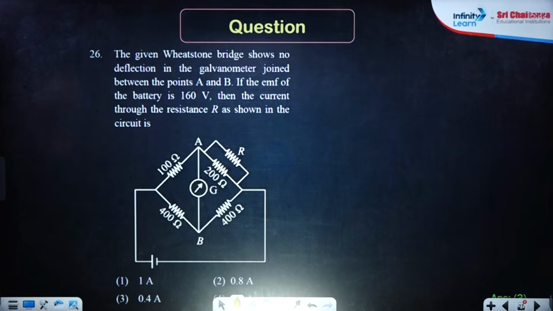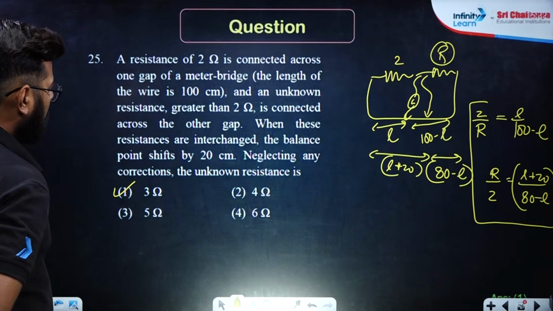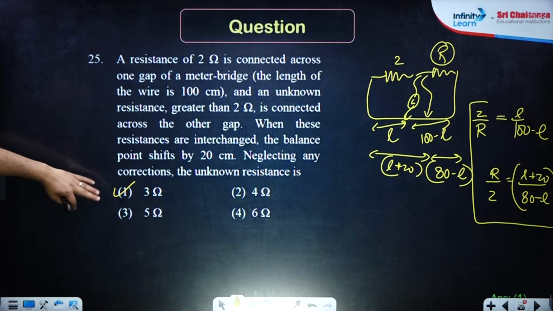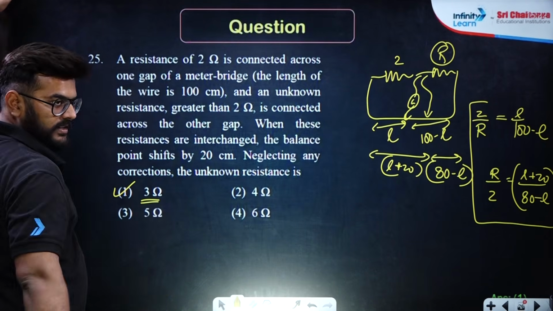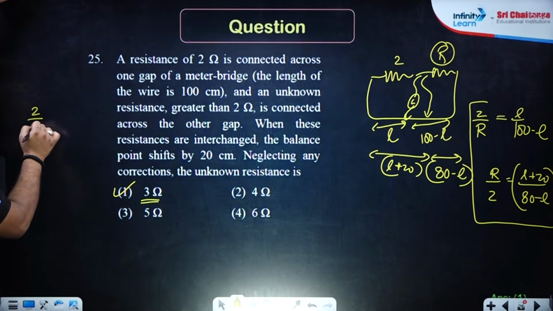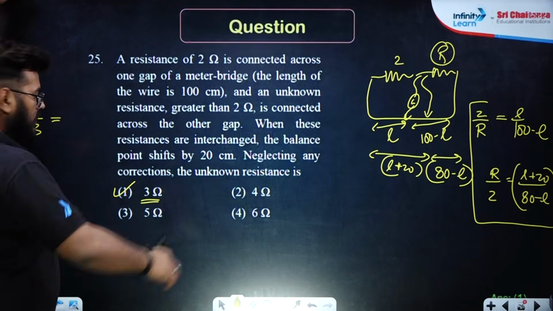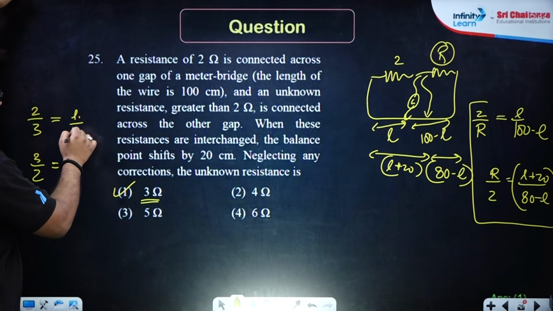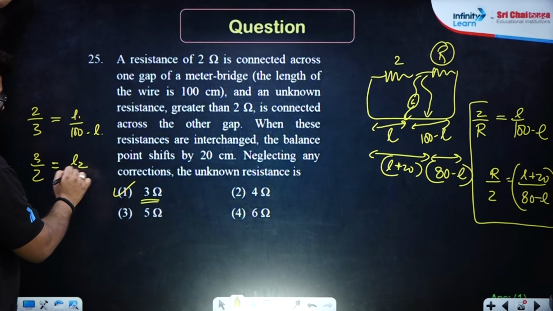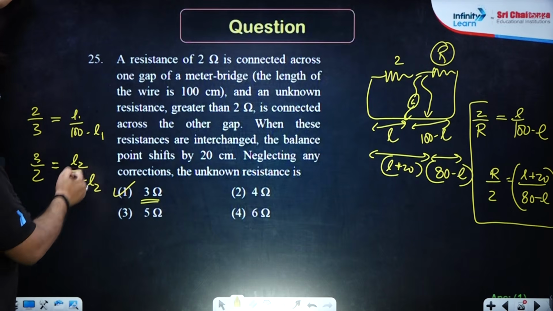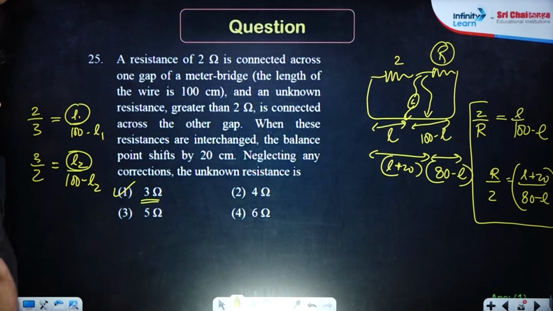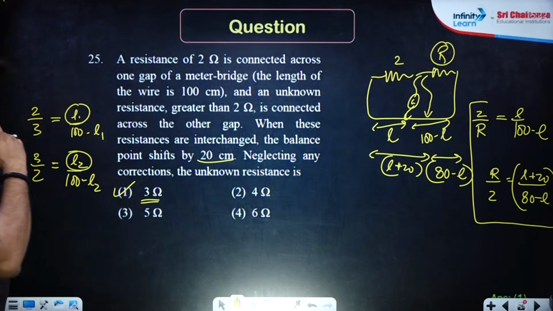The given Wheatstone bridge shows no deflection in the galvanometer. And moreover, one more thing you can do. If you're finding difficulty over there, then pick any one of them. First pick the 3 one. So 2 is to 3, how the length should be distributed, and 3 is to 2, how the length should be distributed. Correct? L1 is to 100 minus L1. And here L2 is to 100 minus L2. And basically now you need to notice, you will be able to find out this value of L2. And now you need to notice whether this L2 is greater than L1 by, sorry, by 20 centimeter. If that is the case, then 3 is the right answer.